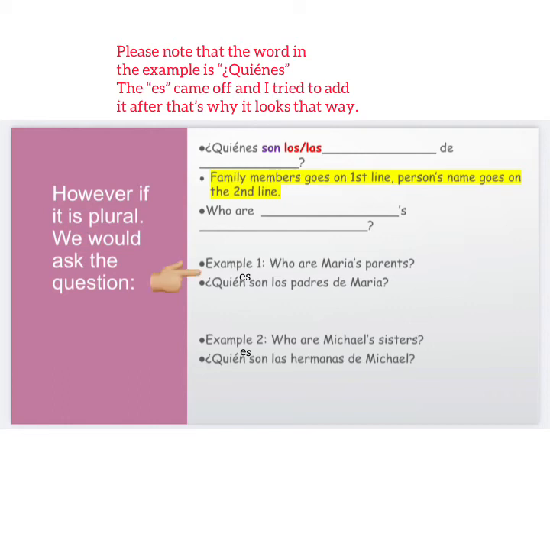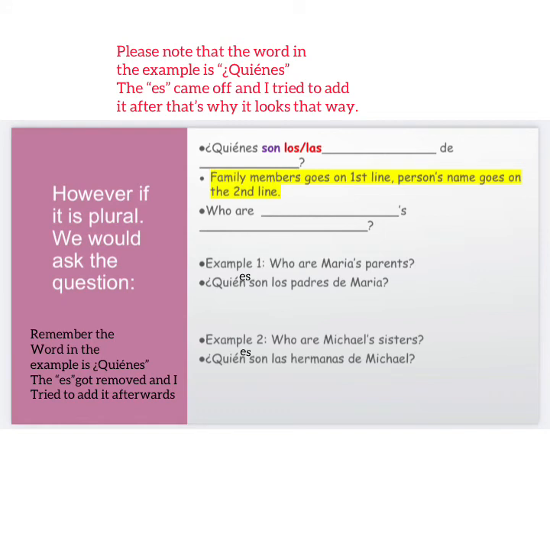Example number 1. Who are Maria's parents? So I would ask, ¿Quiénes son los padres de María? Notice I have the ¿Quiénes son? Then I put in the family members I'm talking about. In this case, it is parents. Then I have de, then the person's name, which is Maria.